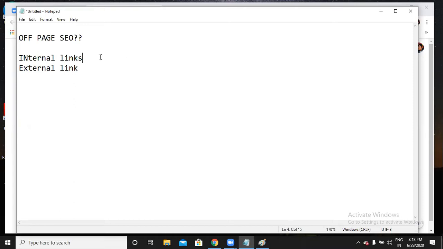So, giving an internal link, is it in your hands? Yes. Giving an internal link is in our hands. Wherever I want to redirect my users, I can simply redirect by just giving a link. Then what about an external link? Is it in my hands? Yes. In the dashboard, I can just select the text, copy the link of another website, and paste it in our website. So it is also in my hands.